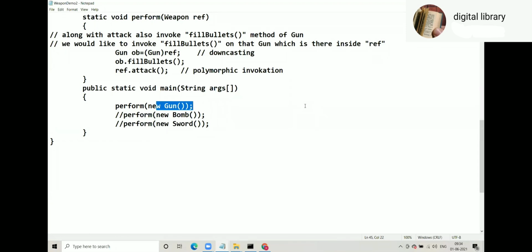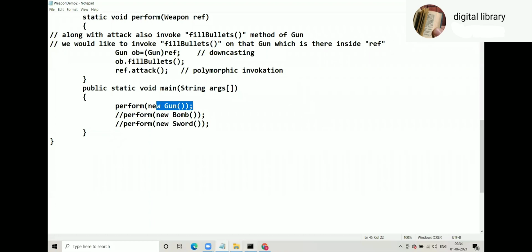Sir, even if we call the attack method from the OB object, the OB reference, it will work, right? It will work, but then ref dot attack is a common statement. If bomb comes, if sword comes, attack has to be on the reference instead of OB. If you call on OB, it's the same meaning, but attack has to be on the ref, because what if bomb comes? What if sword comes? Yes.